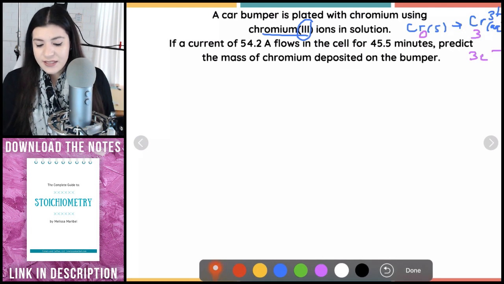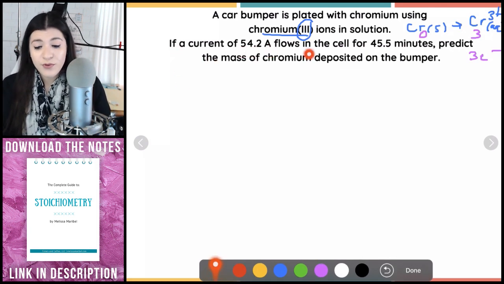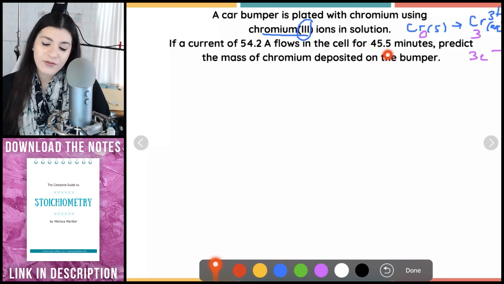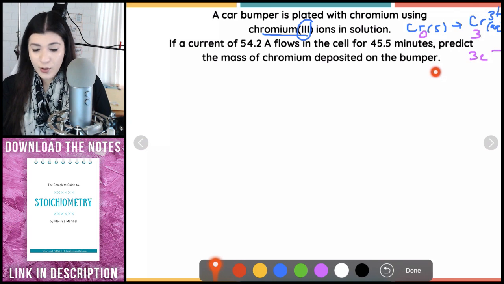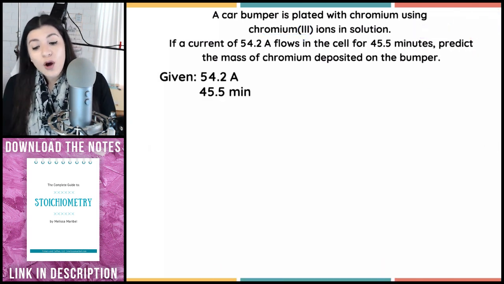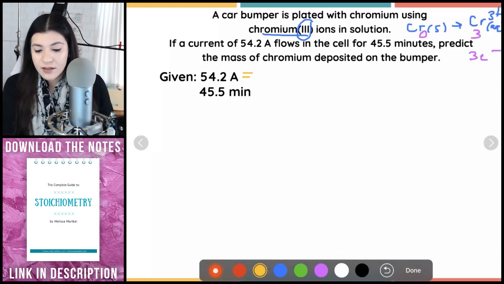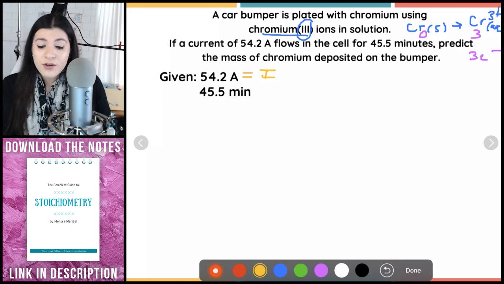So what this is saying is if a current of 54.2 amps flows in the cell for 45.5 minutes, predict the mass of chromium deposited on the bumper. Okay, so we know there's 3 electrons. We know our current, right? That's our amps. So I'm going to say that this is I. This is our current. And we also have our time.